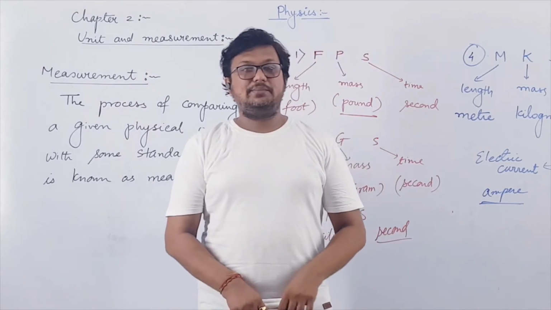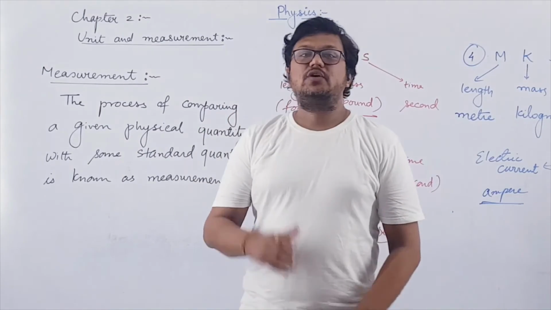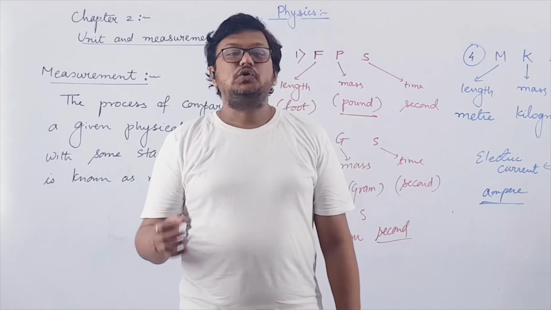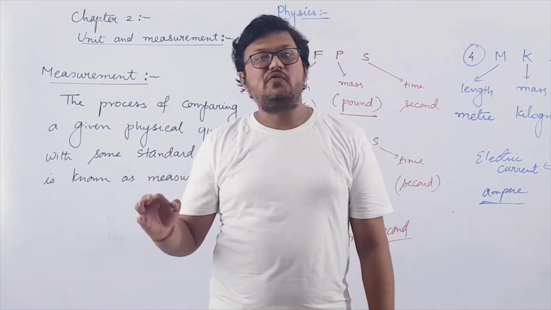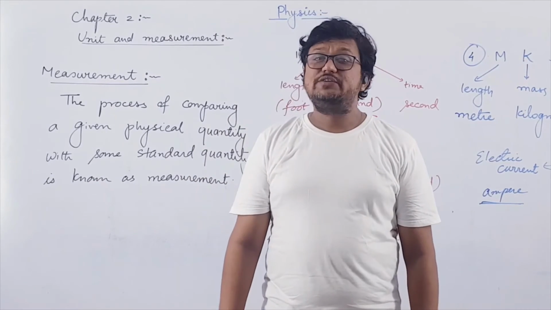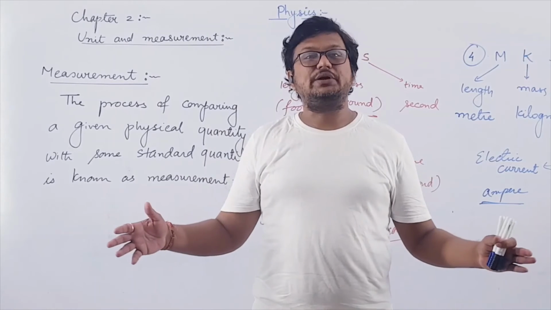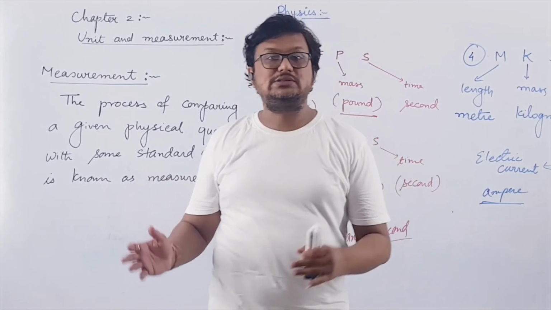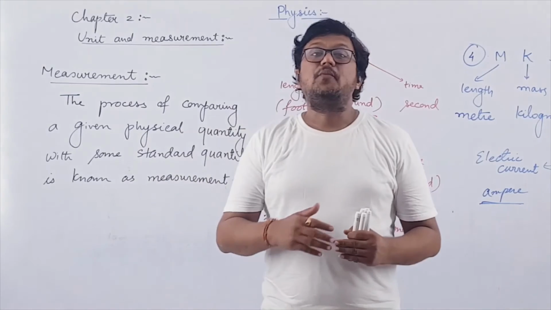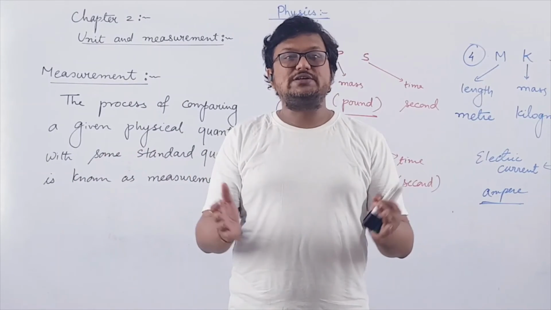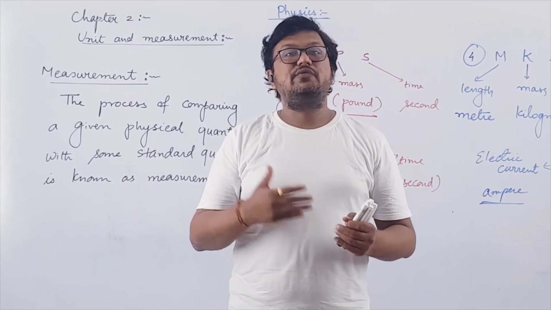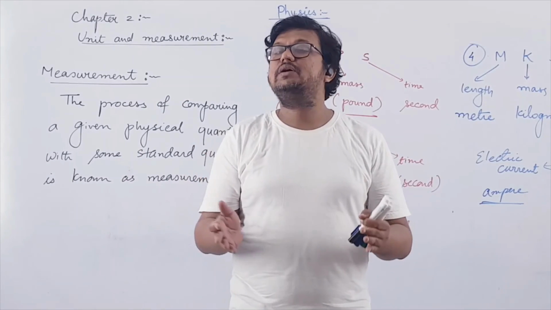The main aim or agenda of the conference was to develop a unit system which contains a minimum number of physical quantities. Obviously, we don't want a large number of physical quantities in a unit system, because there are more than hundreds of physical quantities, and including all of them with different units would create a problem for us.